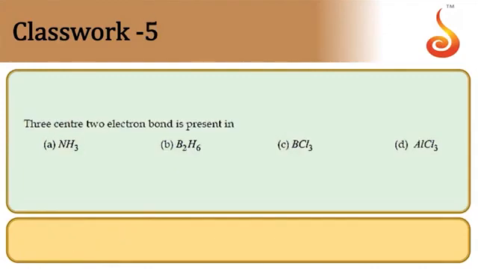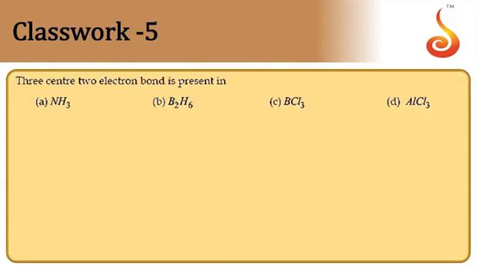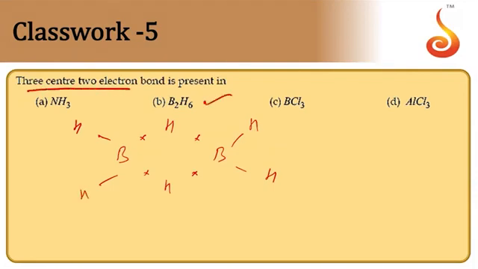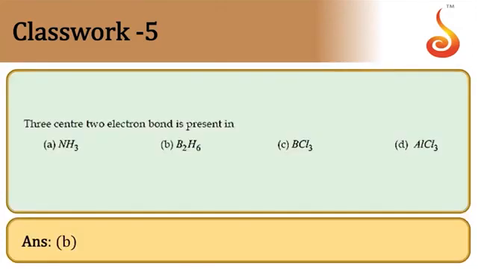Next. 3-centered 2-electron bonds are present in. Just now we have seen the structure of the diborane molecule. Diborane contains 3-centered 2-electron bonds. If you see the electron distribution, boron atoms here, 2 hydrogen atoms here, we have only 2 electrons here. These are normal B-H bonds. So we have 3-centered 2-electron bonds in the diborane molecule. So the answer is option B.